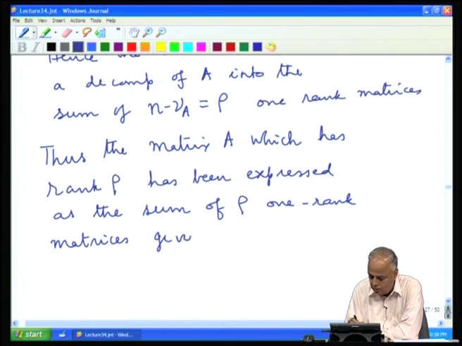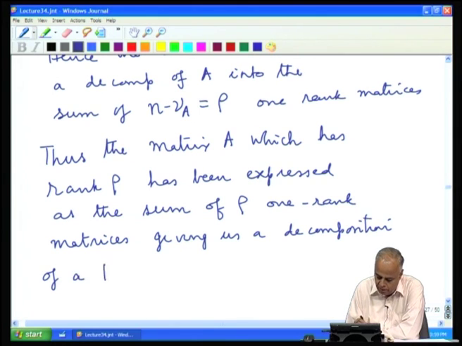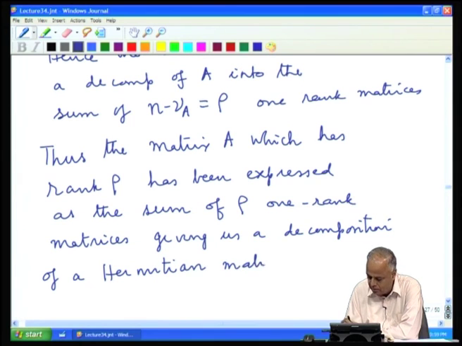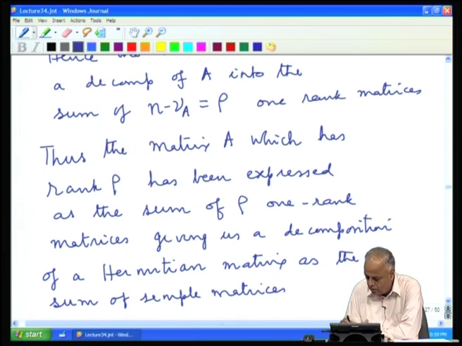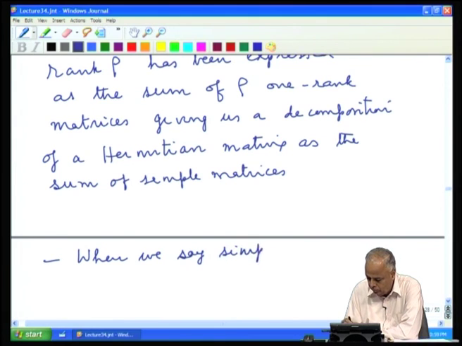Giving us a decomposition of, remember we are dealing with a Hermitian matrix, a decomposition of a Hermitian matrix as the sum of simple matrices, and when we say simple, we mean rank 1 matrices.